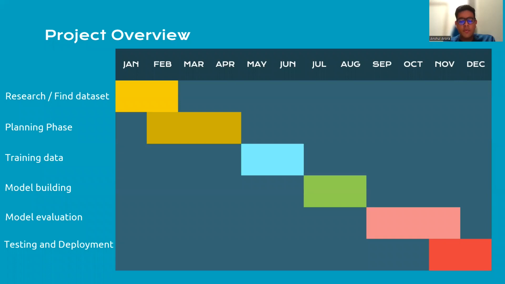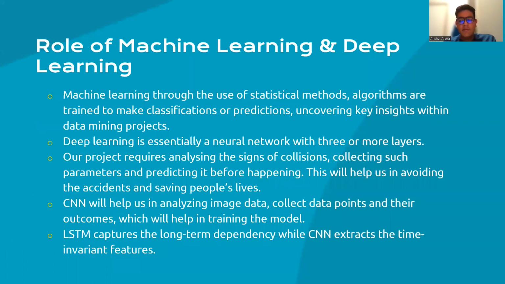This is the project overview. We have been able to complete this project in a time period of 2 semesters, so we divided the work as shown above. Now moving to the next slide. We have created this project using machine learning and deep learning algorithms.